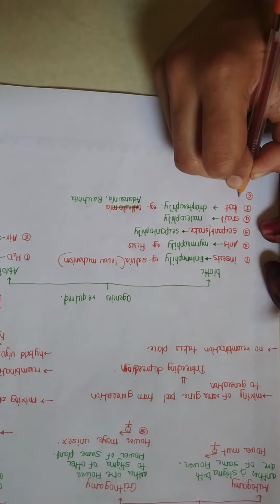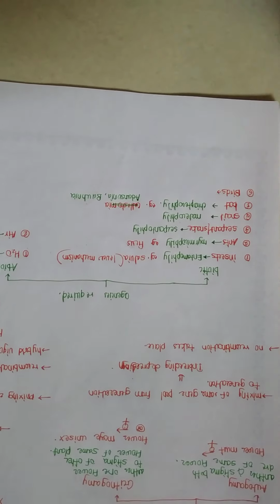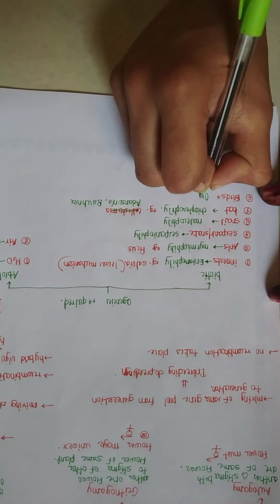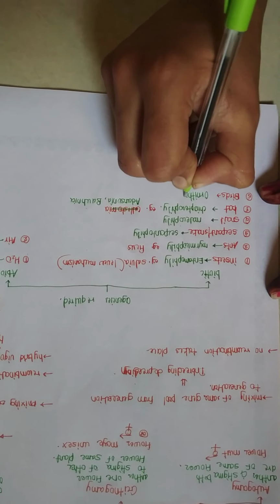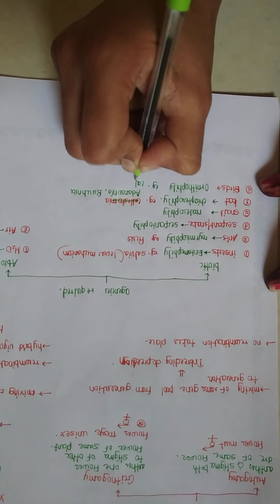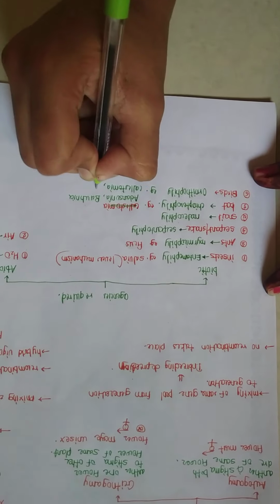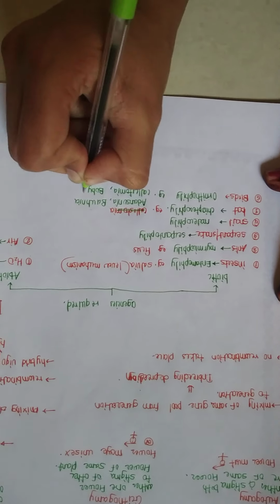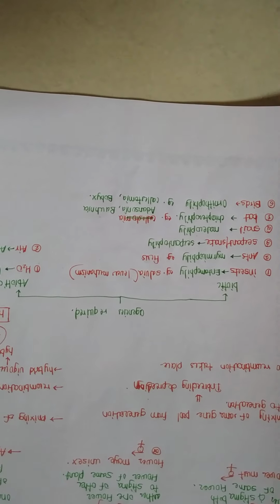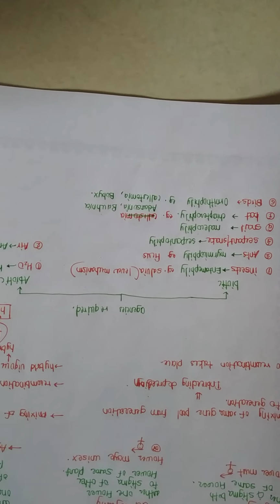If pollination takes place by birds, then it is called ornithophily. And its example is Callistemon, Bombax. In these birds, most common types of birds are sunbird, hummingbird, etc.